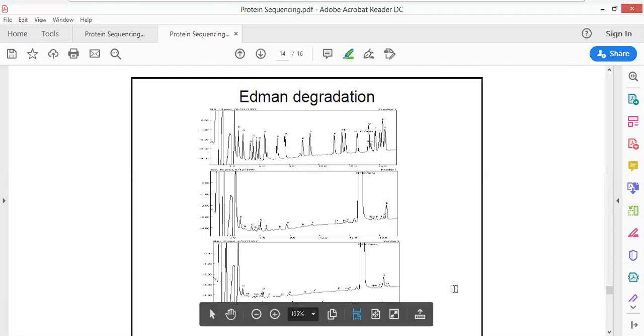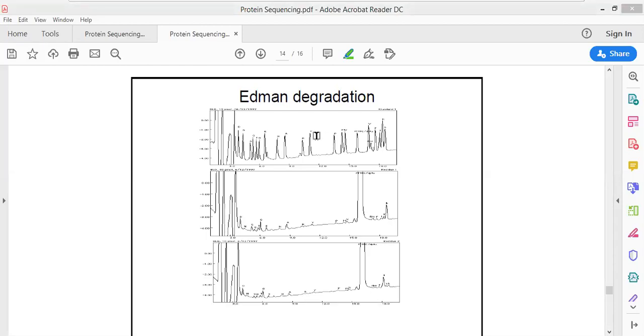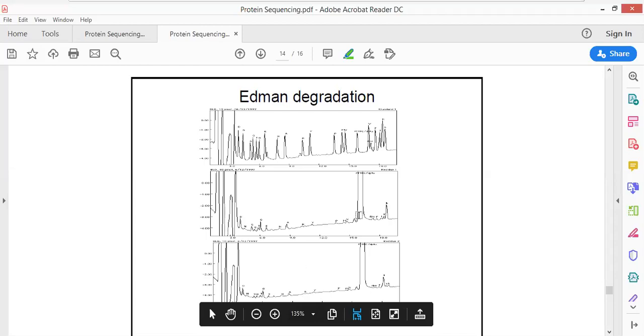You cannot only use N-terminus sequencing, you perform C-terminus sequencing also. On comparison of the C-terminus sequencing and N-terminus sequencing, this position could be effectively identified. आप एक मेथड को यूज नहीं कर सकते बेटा, आपको एक से ज्यादा मेथड को यूज करना ही पड़ेगा. एडमन डिग्रेडेशन एक बहुत अच्छा मेथड है, लेकिन 50 से 60 अमीनो एसिड के लिए यूज होता है. अगर आप देखेंगे, रुकिए एक सेकेंड, शेखू, I am talking to you.